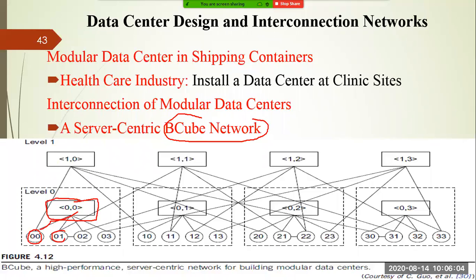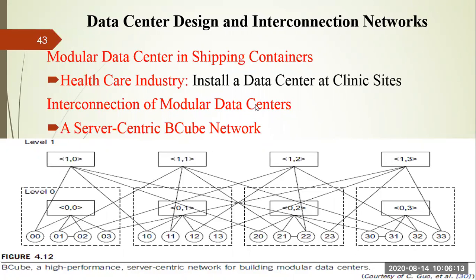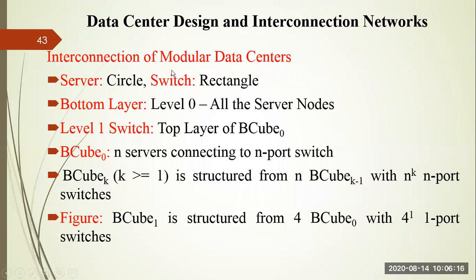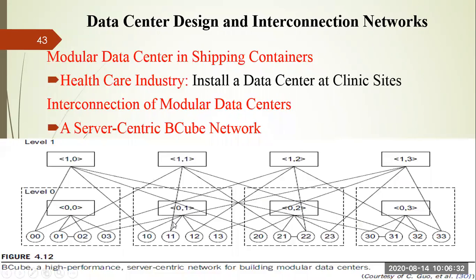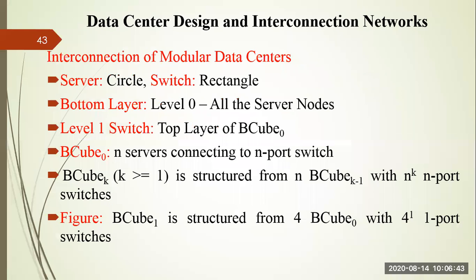In a BCube network, you are representing this circle by server and this by switch. I'll tell you more details about this BCube in the next slide. As I mentioned, the server is represented as a circle, and a switch or any networking device you want to connect to these circles is represented as a rectangle. So level 0 is nothing but all server nodes. The bottom layer has the server nodes, and next to the bottom layer you have various switches. In each and every level you have switches to connect one server to another server, so that data transfer can happen.